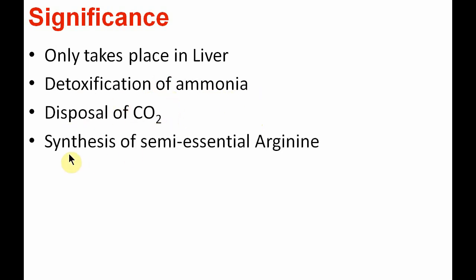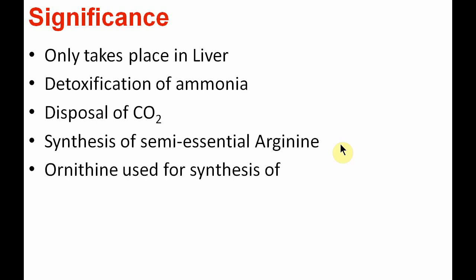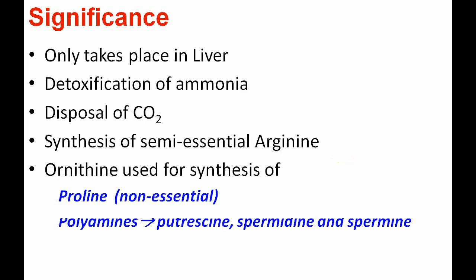It is helpful in the synthesis of the semi-essential amino acid arginine, which is further utilized for the synthesis of nitric oxide. Ornithine is used for the synthesis of proline, which is a non-essential amino acid, and also for the synthesis of polyamines like putrescine, spermidine and spermine.